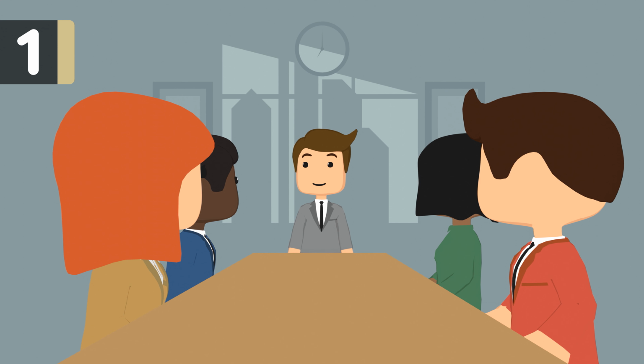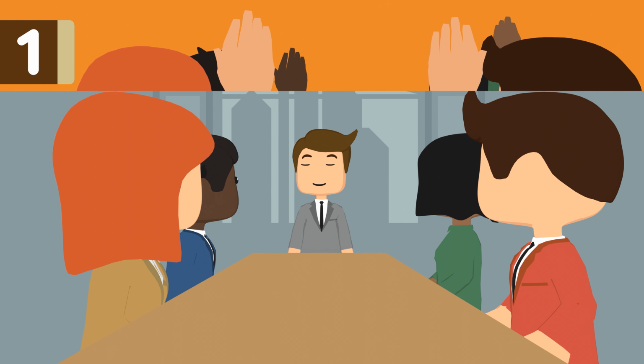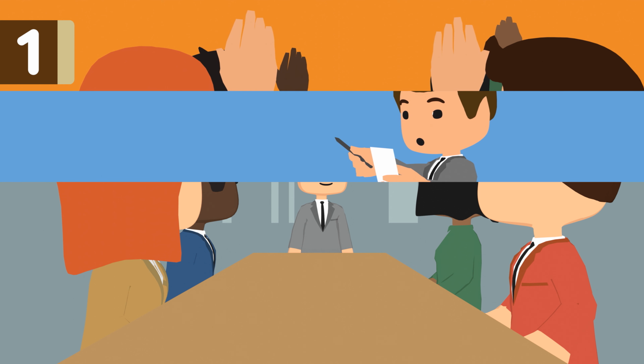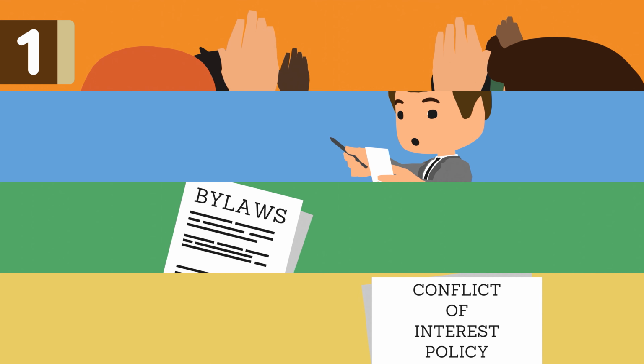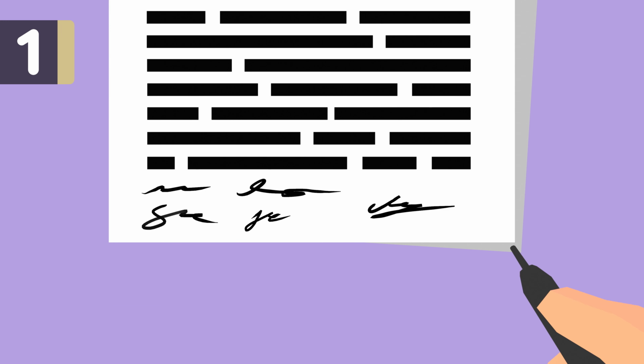An organizational meeting is the first official meeting of your nonprofit. Some of the things that are discussed in a typical organizational meeting are taking attendance to show you have a quorum, appointing temporary officers and chairmen, adoption of bylaws, and adoption of conflict of interest policy. It's important to record minutes of the meeting and have it signed by all attending directors.